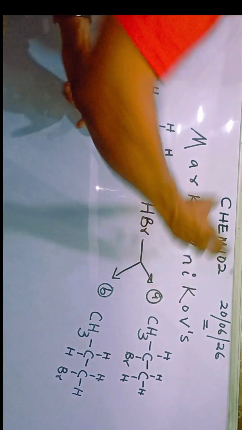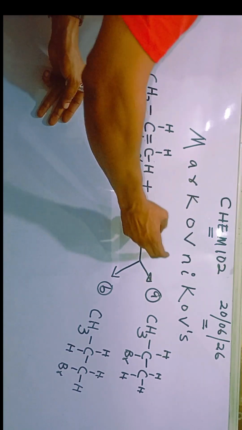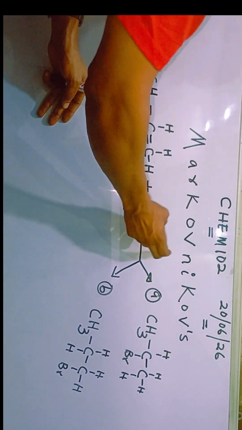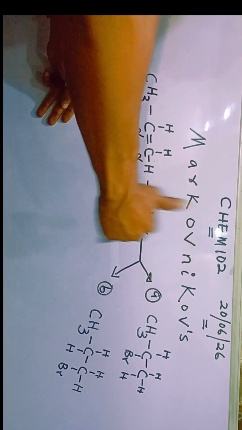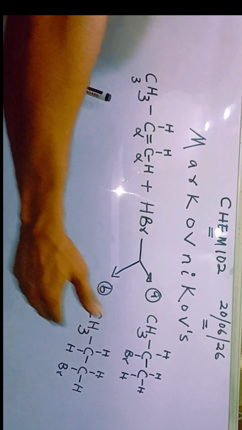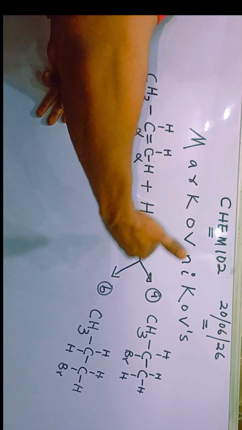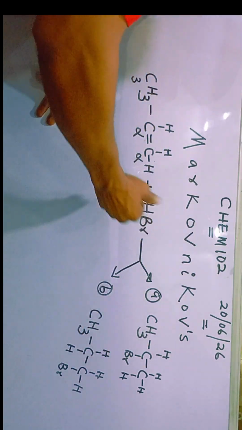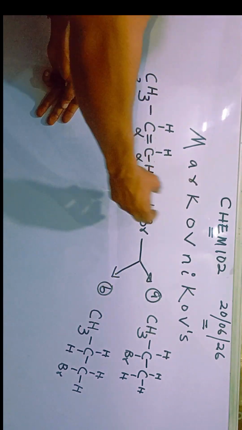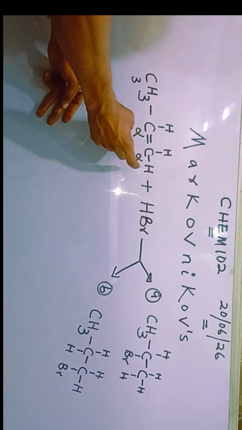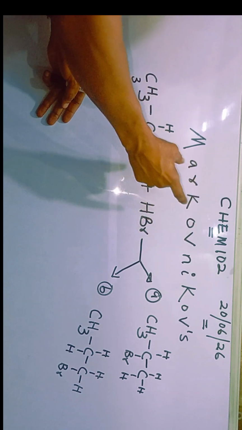Now Markovnikov's rule is saying that when you are adding hydrogen halide, like halogens, when they combine with hydrogen, they form what we call halide. So hydrogen bromide is a hydrogen halide. When you say hydrogen halide, it can be hydrogen bromide, hydrogen chloride, or hydrogen iodide. So if you are adding a hydrogen halide to an asymmetrical alkene, I'm discussing Markovnikov's rule now.